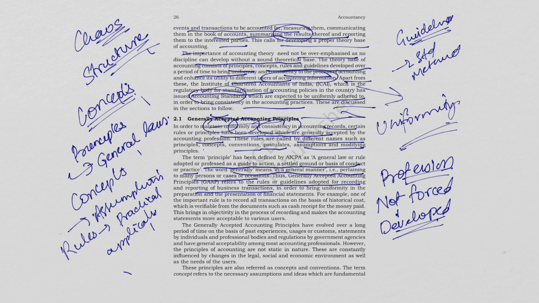So when we say that these rules are called by different names, principles, concepts, conventions, we are calling it different names, but its main purpose is to provide guidance. Okay, so don't get confused by all this terminology. When we say generally accepted principles, principle means general law or rule. So basically, like traffic rules we have, which are followed by everyone. So these are also rules which have been provided to be followed in the accounting profession.